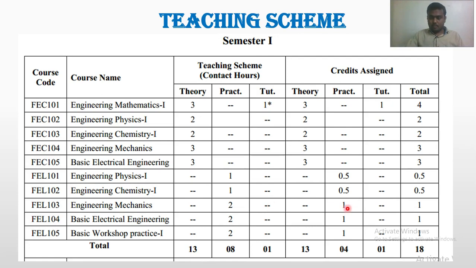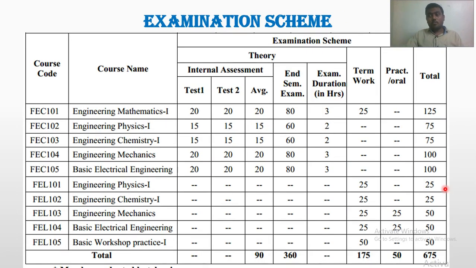Then the credits for practical is again 1 credit. So by adding all these credits, the total credits for the first semester is 18 credits. Got it? Now the next part is the examination scheme.